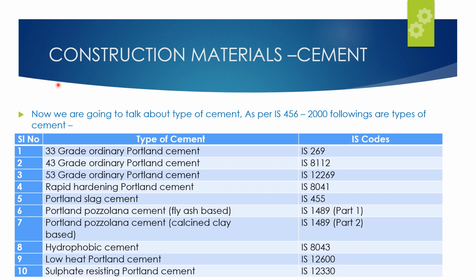We have already discussed this table of IS 456, but let's have a quick recap. These are the types of cements and the respective codes as per IS 456. 33 grade ordinary Portland cement, the respective code is IS 269. 43 grade ordinary Portland cement IS 8112, 53 grade ordinary Portland cement IS 12269, rapid hardening Portland cement IS 8041, Portland slag cement IS 455, Portland pozzolana cement fly ash based IS 1489 part 1, Portland pozzolana cement calcined clay based IS 1489 part 2, hydrophobic cement IS 8043, low heat Portland cement IS 12600, sulfate resisting Portland cement IS 12330.